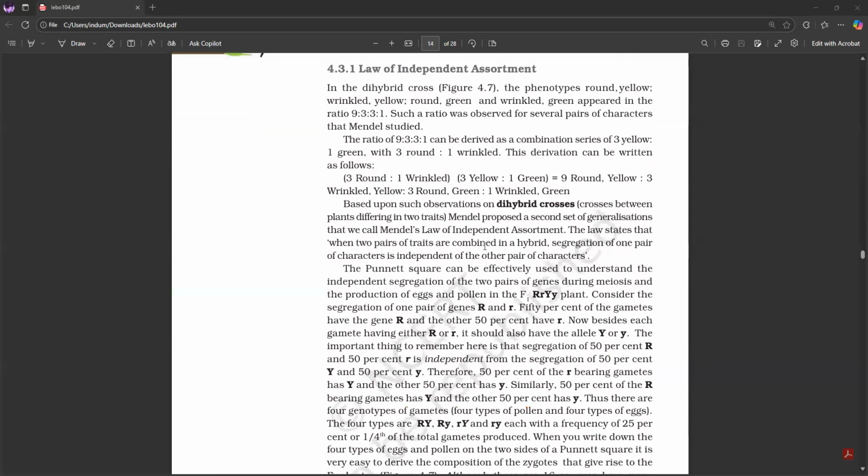4.3.1 Law of Independent Assortment. In the dihybrid cross, figure 4.7, the phenotypes round yellow, wrinkled yellow, round green, and wrinkled green appeared in the ratio 9:3:3:1. Such a ratio was observed for several pairs of characters that Mendel studied. The ratio of 9:3:3:1 can be derived as a combination series of 3 yellow is to 1 green with 3 round is to 1 wrinkle. This derivation can be written as follows. 3 round is to 1 wrinkle, 3 yellow is to 1 green will give you 9 round yellow is to 3 wrinkled yellow is to 3 round green is to 1 wrinkled green.